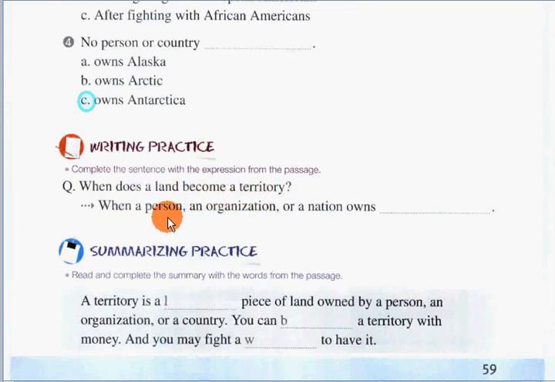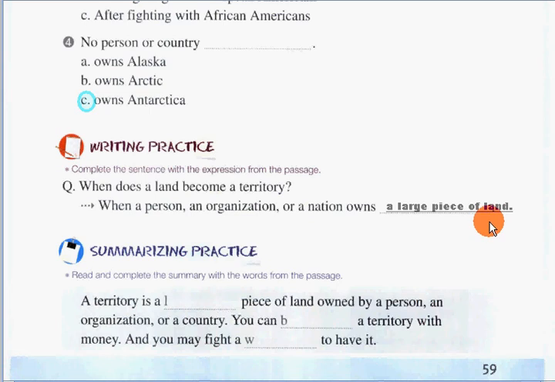When a person, an organization, or a nation owns blank. The answer here is a large piece of land. When a person, an organization, or a nation owns a large piece of land.